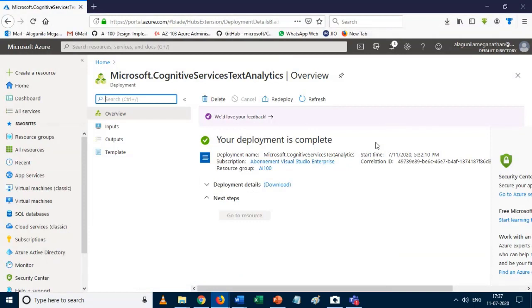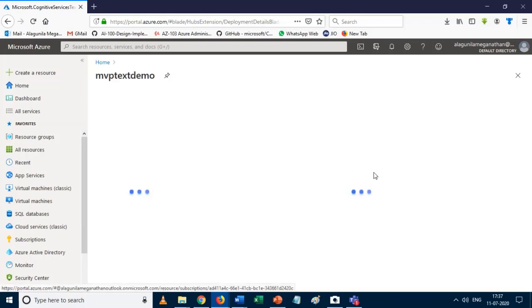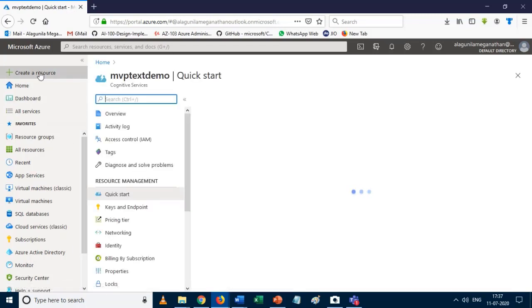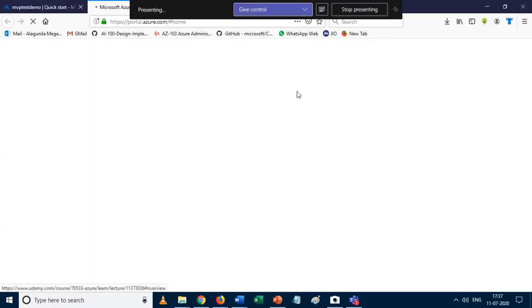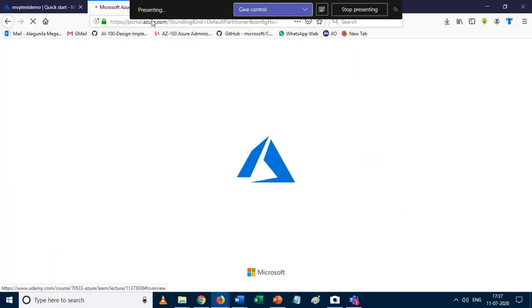Okay, so now almost our text analytics is, yes, it's deployed. Okay, so I click on another tab. There I need to create an Excel file.